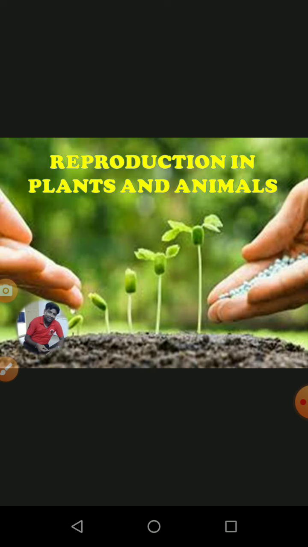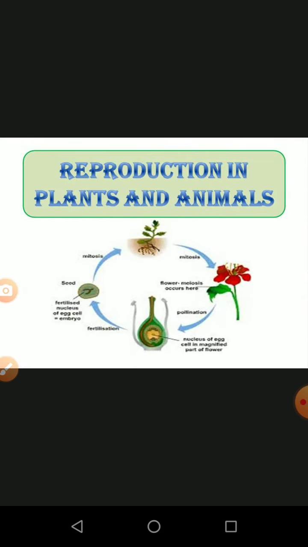Plants and animals have different methods of reproduction, starting from the unicellular organism to the multicellular organism. They have different kinds of reproduction methods. Primitive organisms reproduce in a simple manner, and higher organisms reproduce with different methods. So, reproduction in plants and animals. First of all, we are going to see reproduction in plants. It is an introduction to plant reproduction.